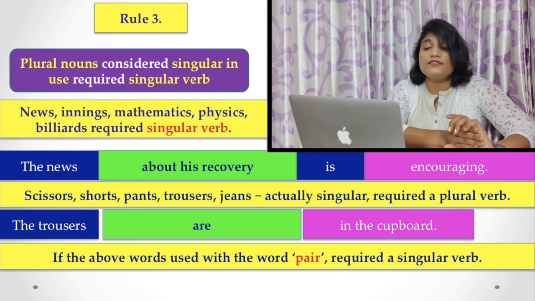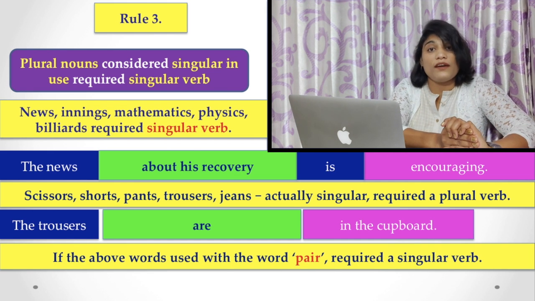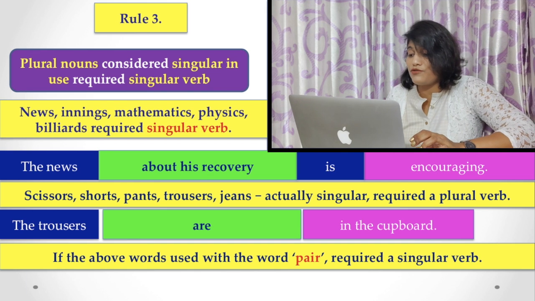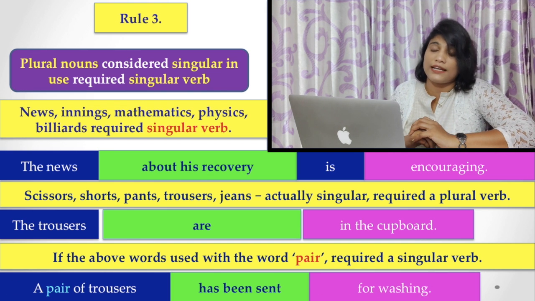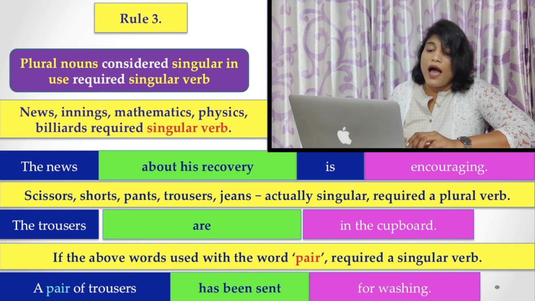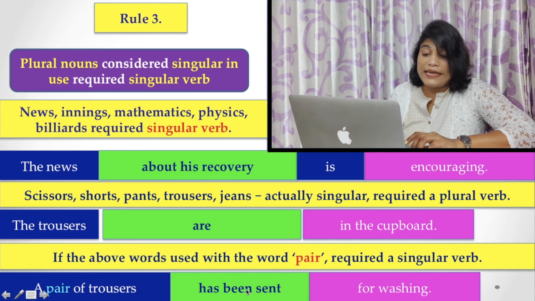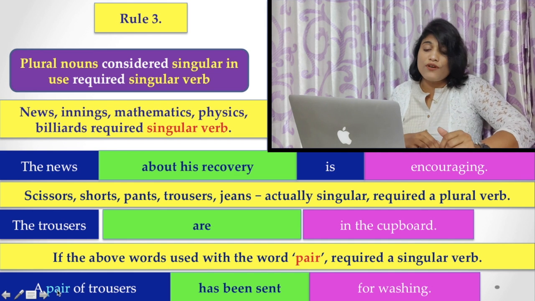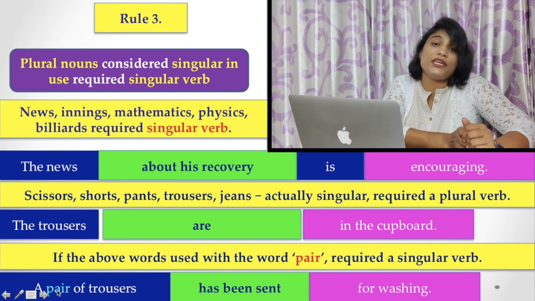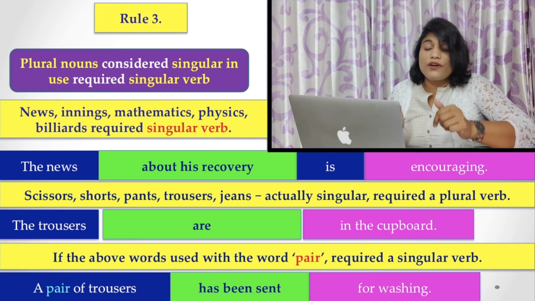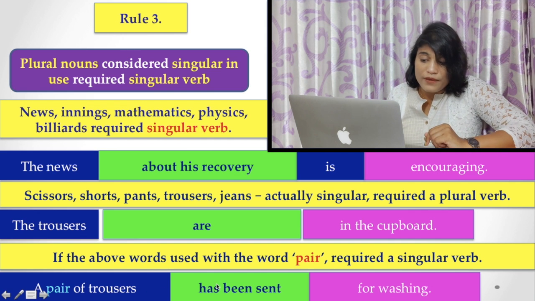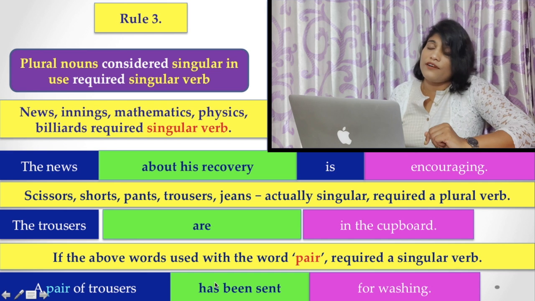If these words are used with the word pair or pair of, you have to use a singular verb in that case. For example, a pair of trousers has been sent for washing. Here, as I have told you, if these words are used with the word pair, you have to choose the singular verb. Here, has is the singular one.